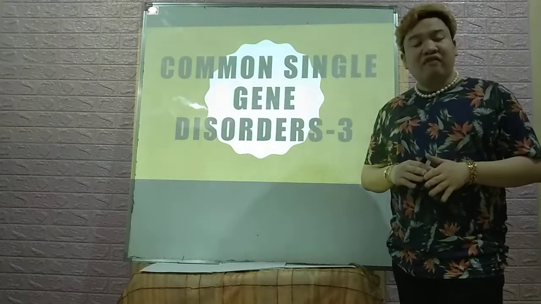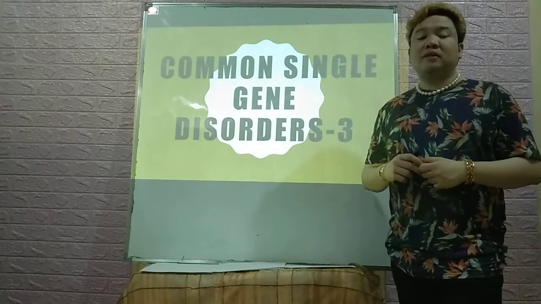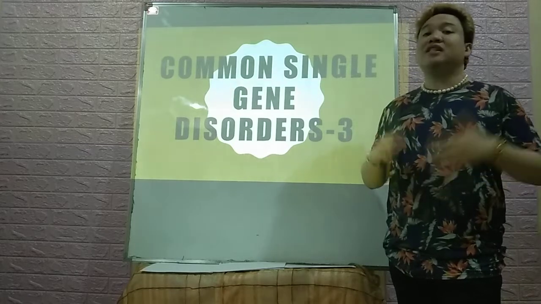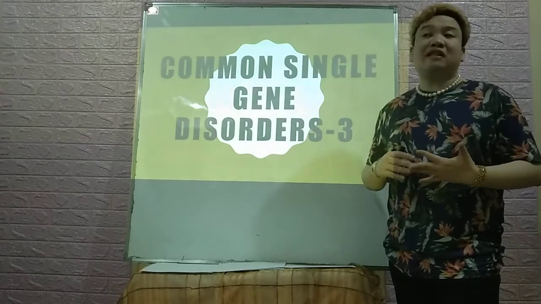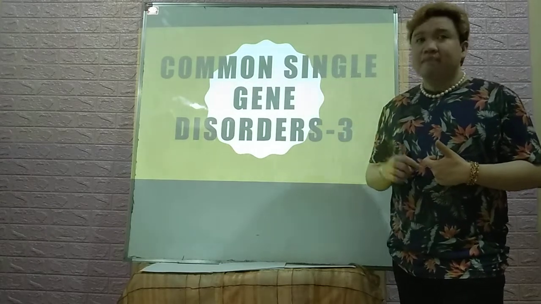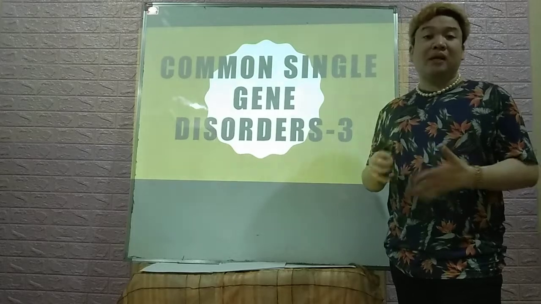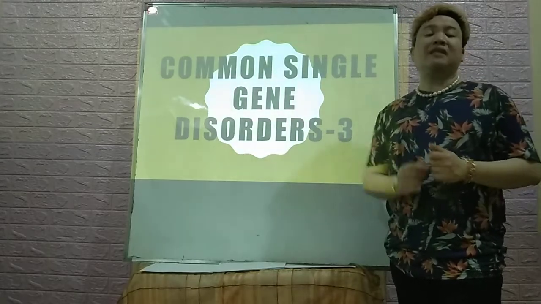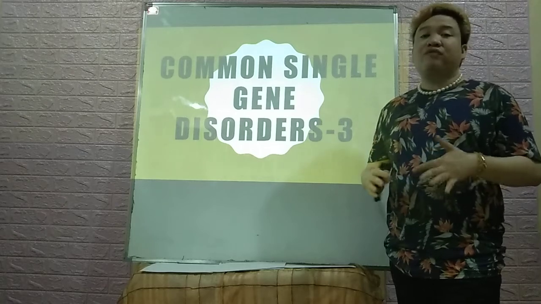For the information of everyone, chromosomal anomalies will be discussed as part of our MLS 117 in connection with the tests, and of course review in cytogenetics, because that will be your subject, if I'm not mistaken, in your third year, second sem, and that specific subject will now include laboratory performances. So you will now manipulate PCR and of course the electrophoretic machine.